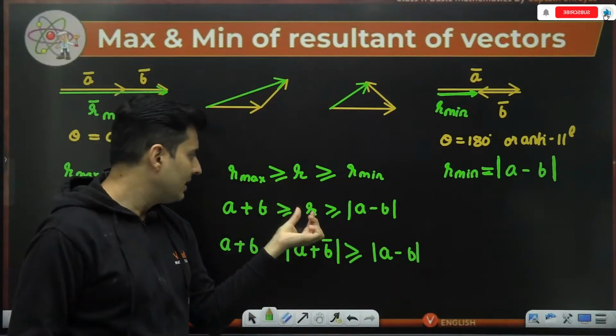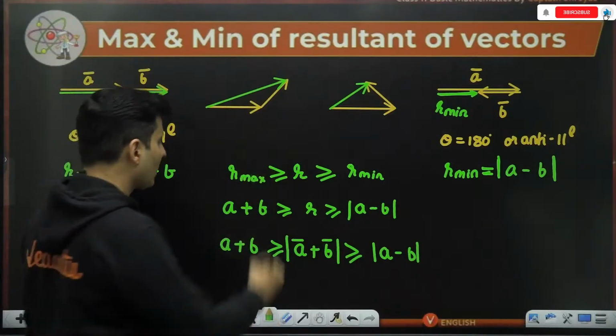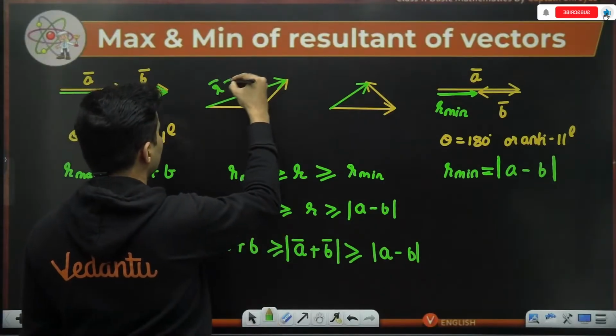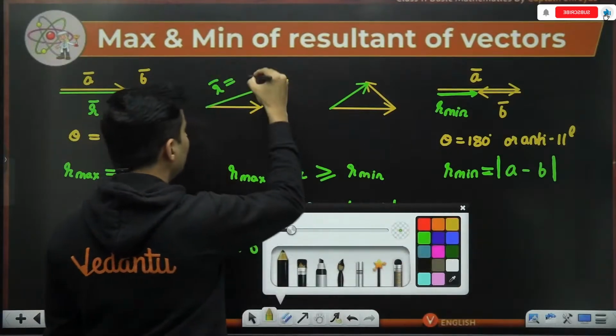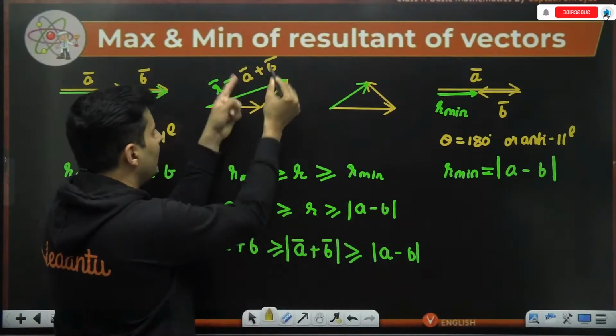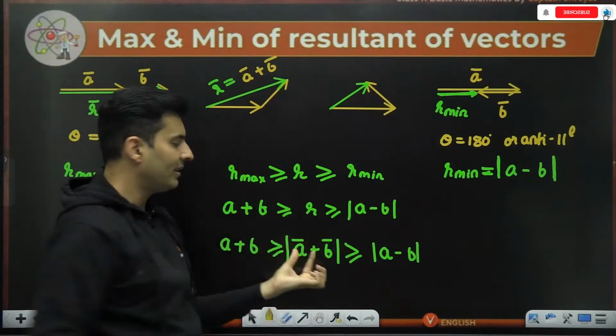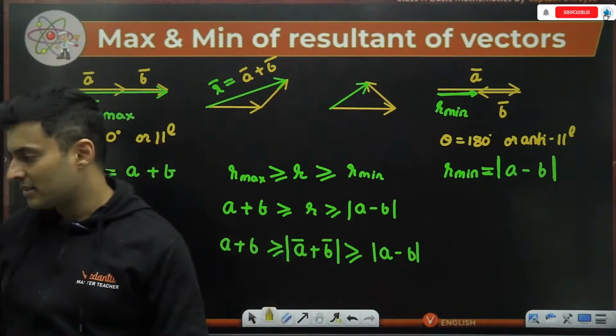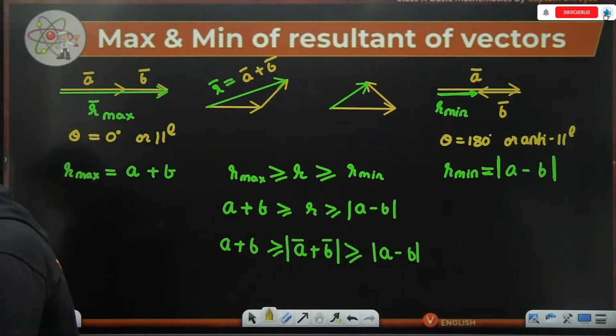R is a resultant. Resultant means what? Technically, it is A vector plus B vector. But just R means the magnitude of A vector and B vector. That's why I put that over here as the mod symbol. Is that absolutely clear?